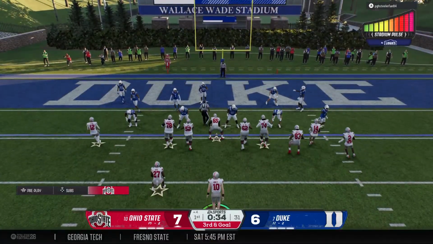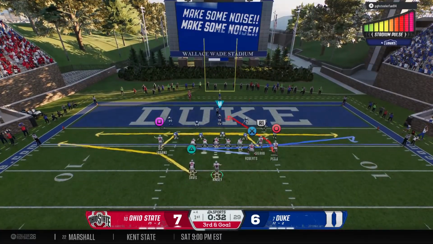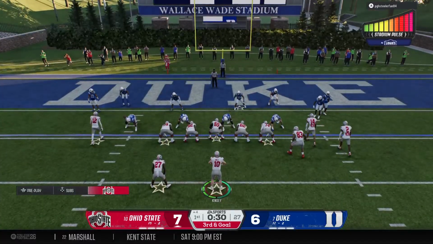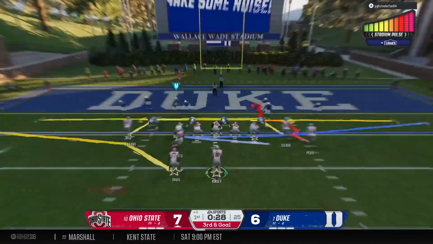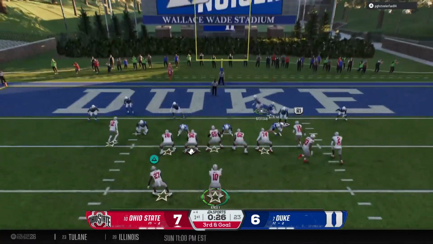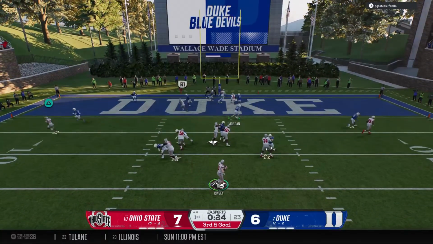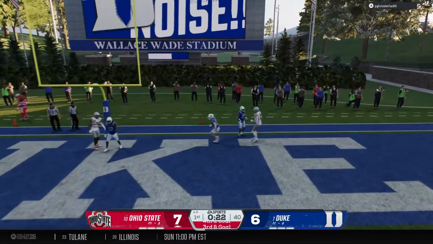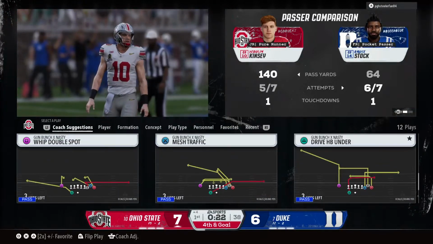So a huge play to start the drive and get in scoring position. But now it's third and goal. Out of the gun now on third down. Looking to the end zone. Looking for a touchdown, but it's incomplete.